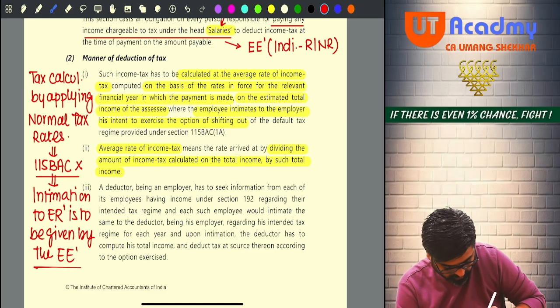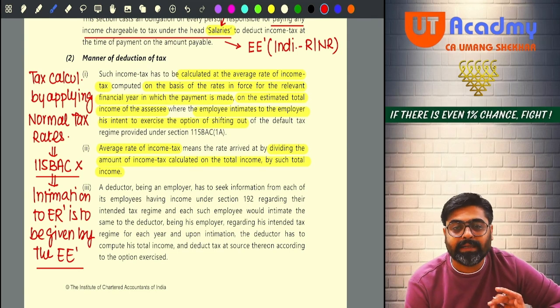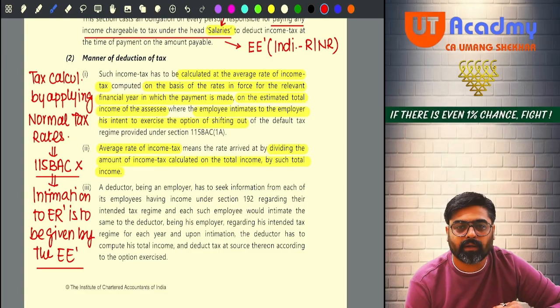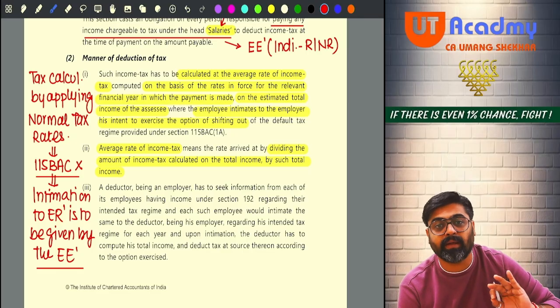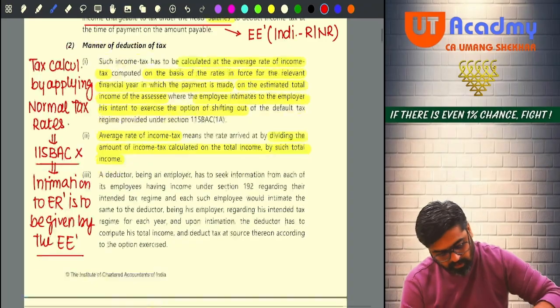Okay. Now, there can be a chance where there is no intimation given. Employee does not intimate that employer, I will shift out, apply normal rates. In that case, the employer will calculate the tax by applying the default tax regime rates, 115BAC rates. Yes or no? So it is written over here.